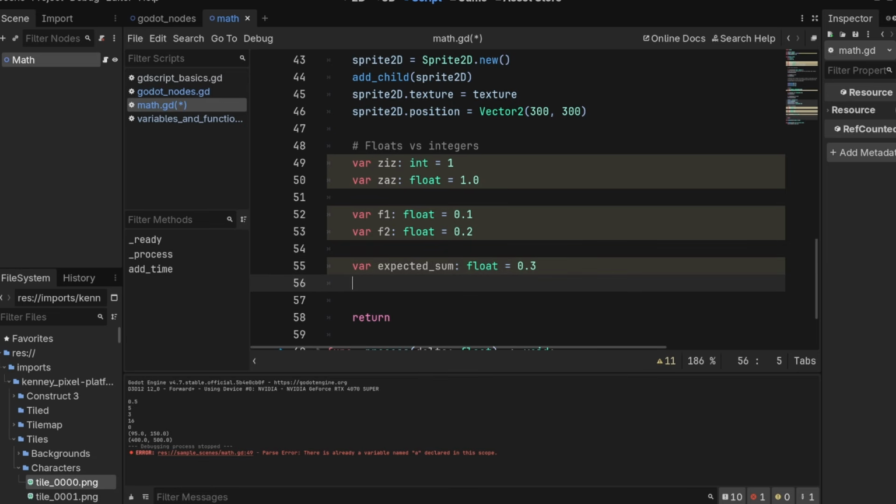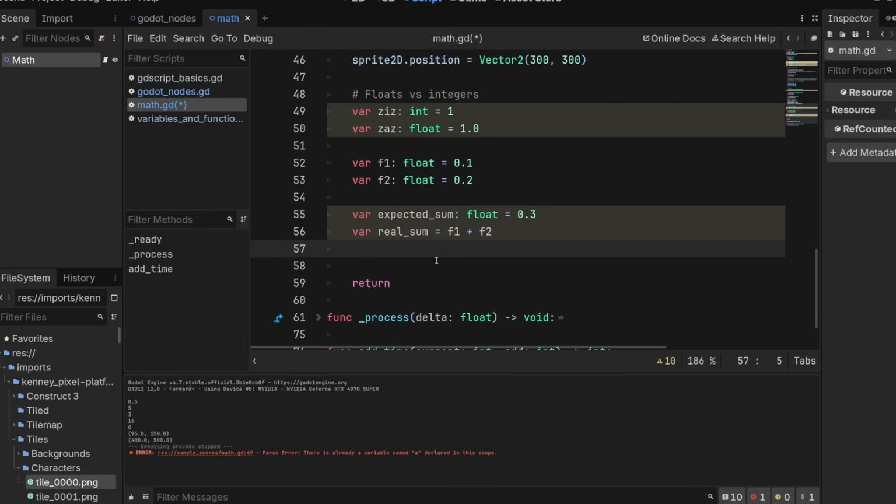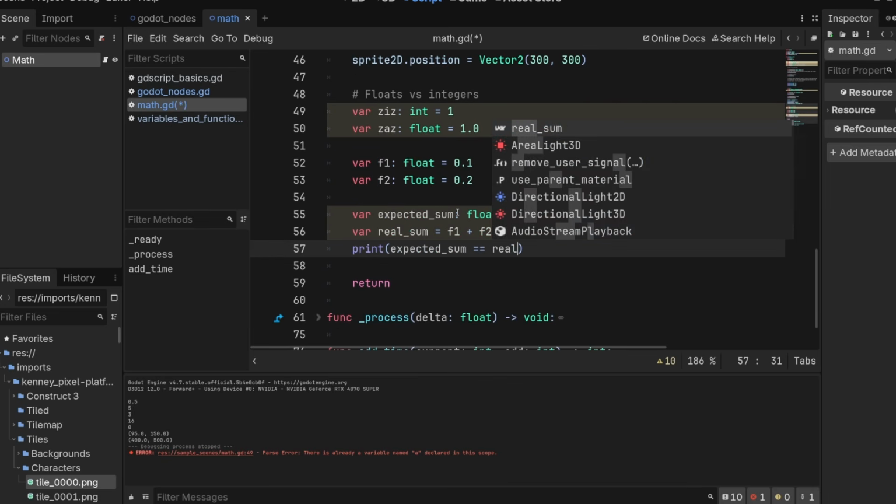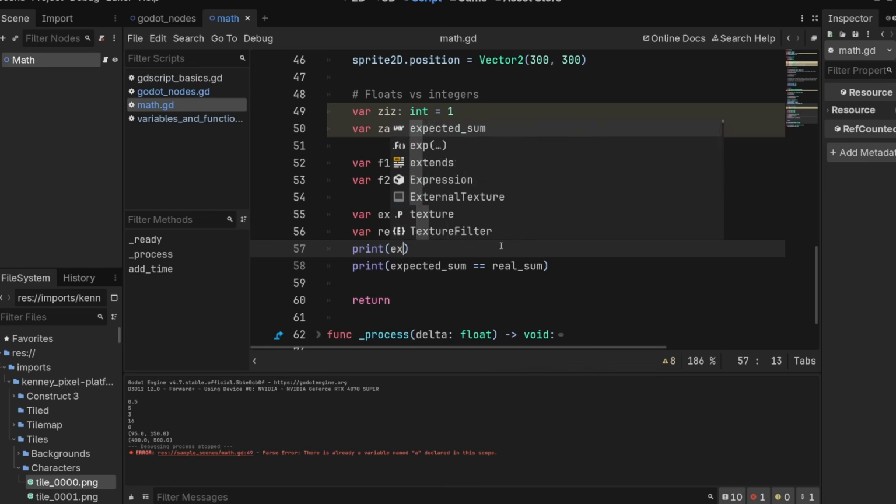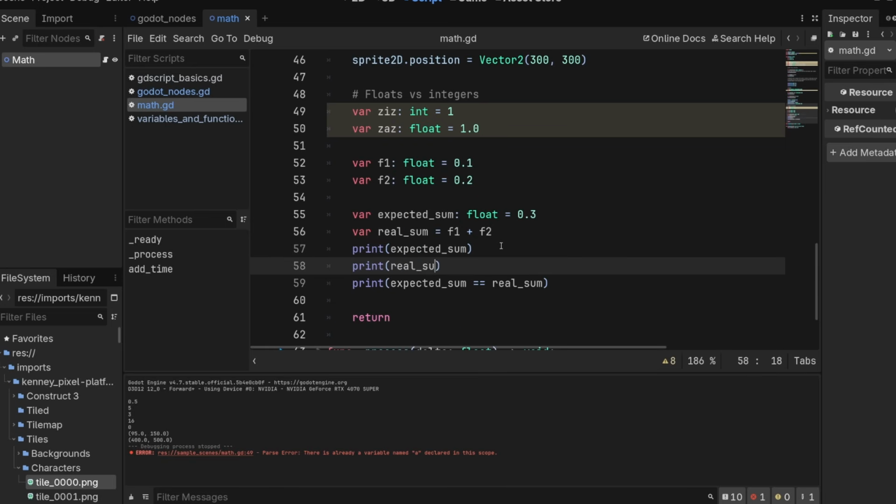So let's do that. Var real_sum equals f1 plus f2. And then what we want to do is print expected_sum equals equals real_sum. Let's also print expected_sum, and let's print real_sum. So this equals equals, if you remember, is going to tell us if these are the same number, and it will print true if they are. Let's play this and see.